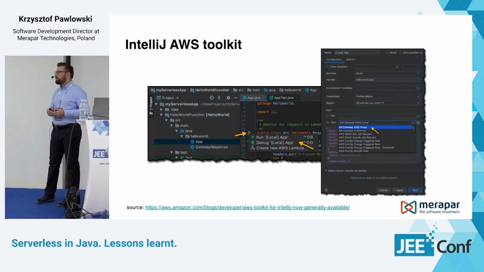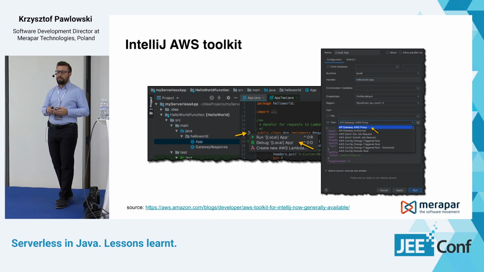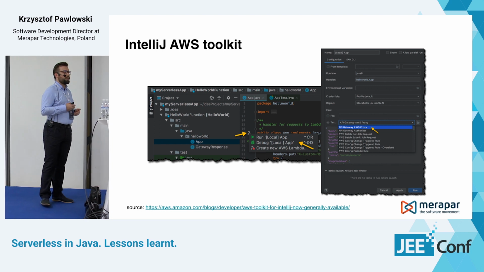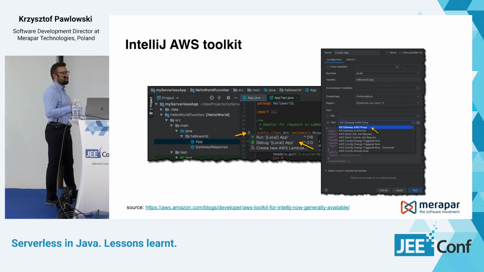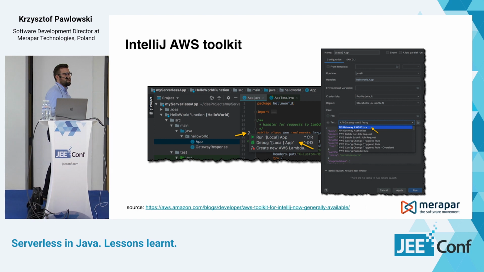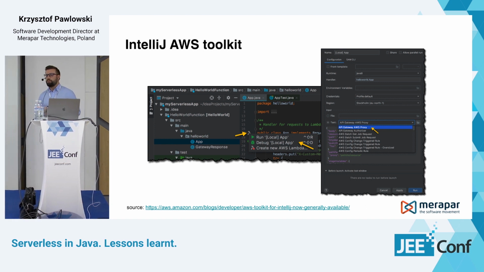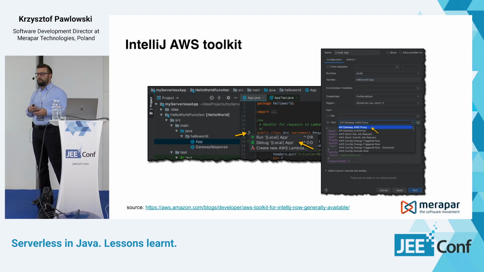So here you can see on this slide that you can run your application locally, but also you can debug your serverless application or your Lambda function locally. So if there are any problems with your Lambda function, you can try to reproduce the error locally and debug it.